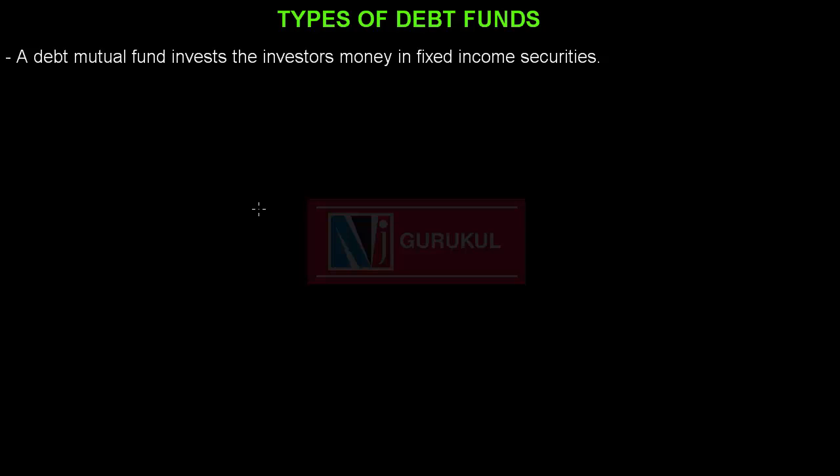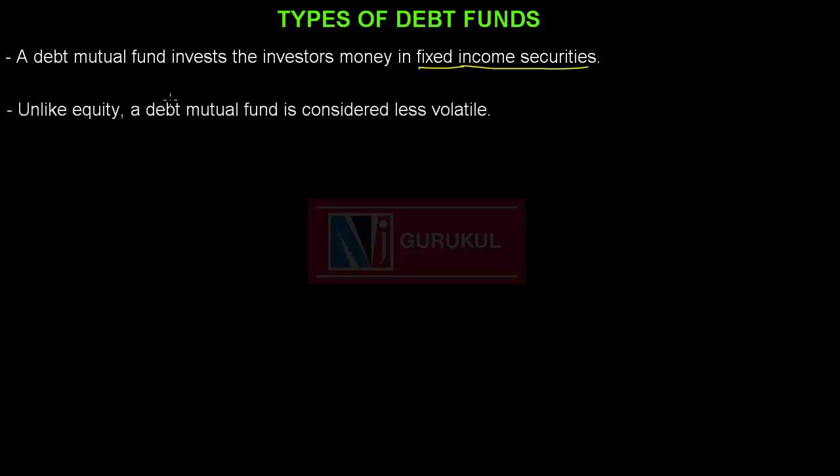Like FDs, there are many other investment options which offer a fixed rate of interest. So, a debt mutual fund invests the investor's money in fixed income securities. Unlike equity fund, a debt mutual fund is considered less volatile because the maturity value of the debt securities in which the debt mutual fund invests is fixed. However, prior to maturity of such securities, there could be some volatility in the price of such instruments.